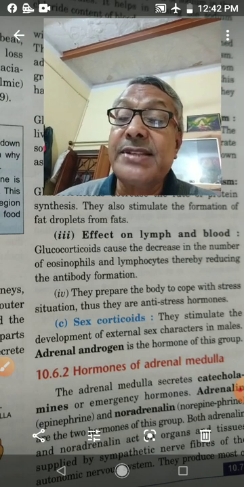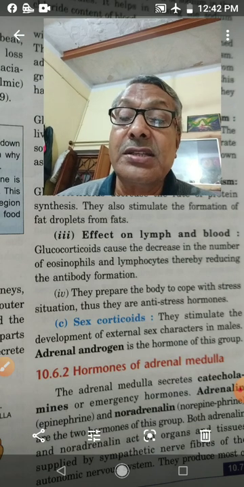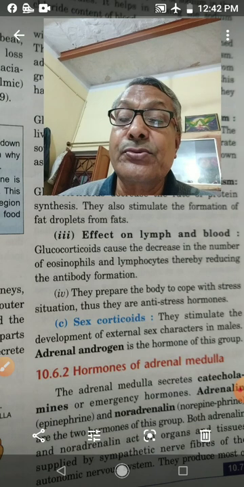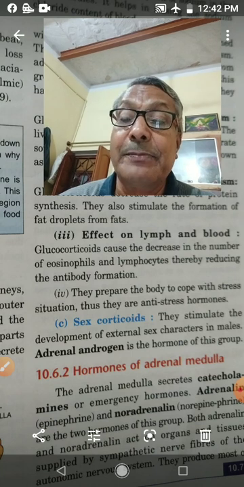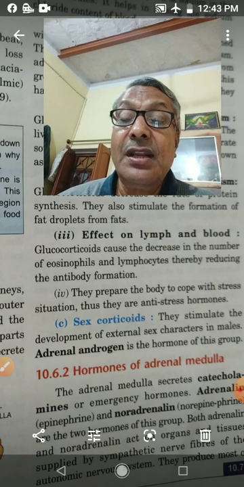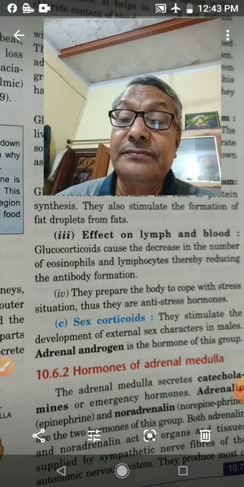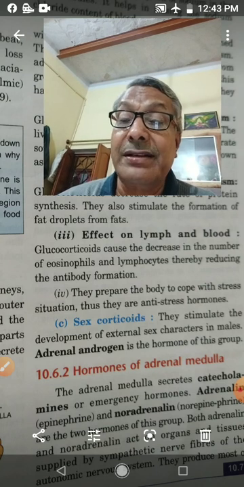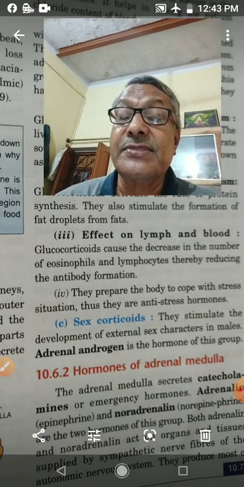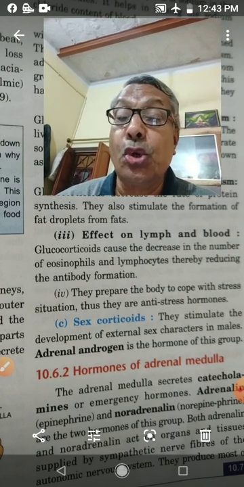The symptoms of Cushing syndrome are moon-shaped face, high blood sugar in urine, that is hyperglycemia, obesity, hypertension, buffalo hump on the back, and hanging abdomen. These are the symptoms of Cushing syndrome.